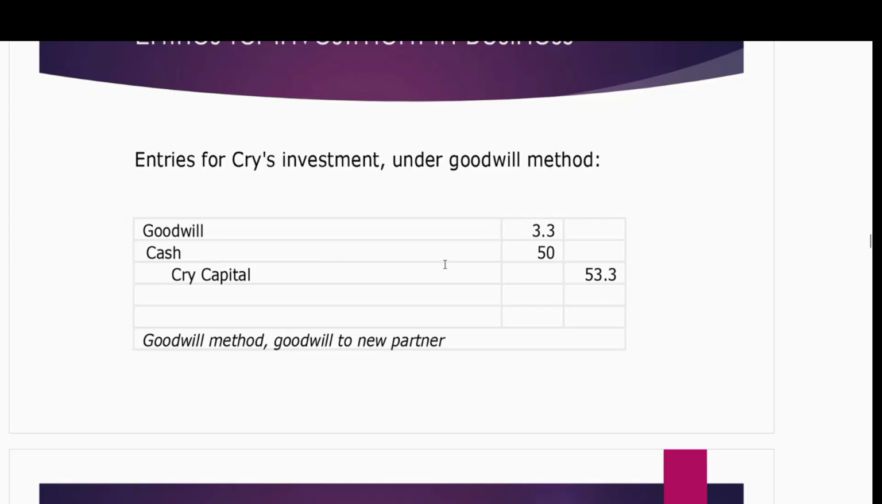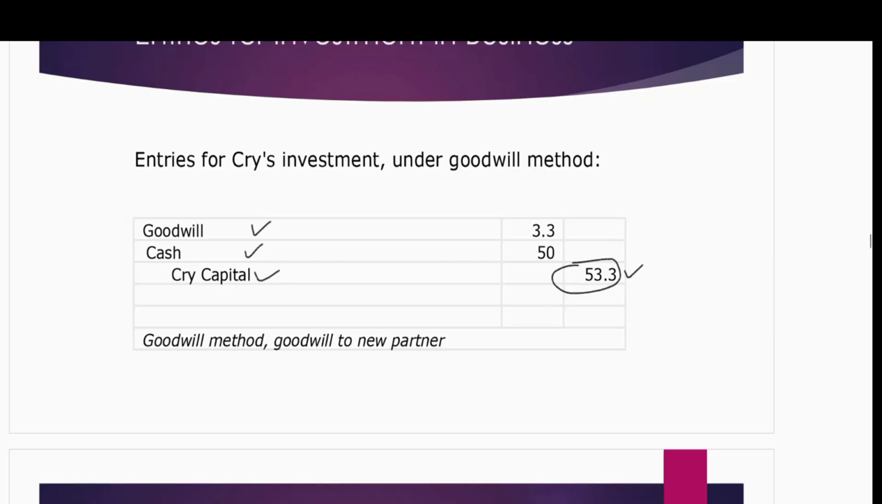He is bringing cash 50. I can tell you about this capital, Cry. Let's go back to the table. So just focus on this goodwill here, that this is 3.3. Cash 50. How much is his capital? 53.3. How does it come? Is it correct or not?